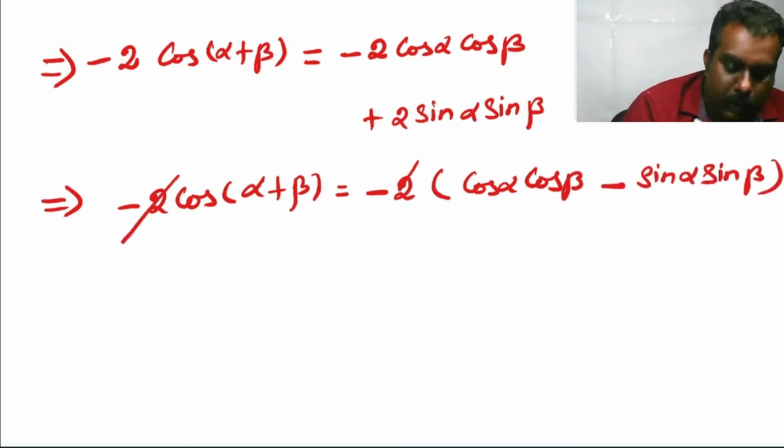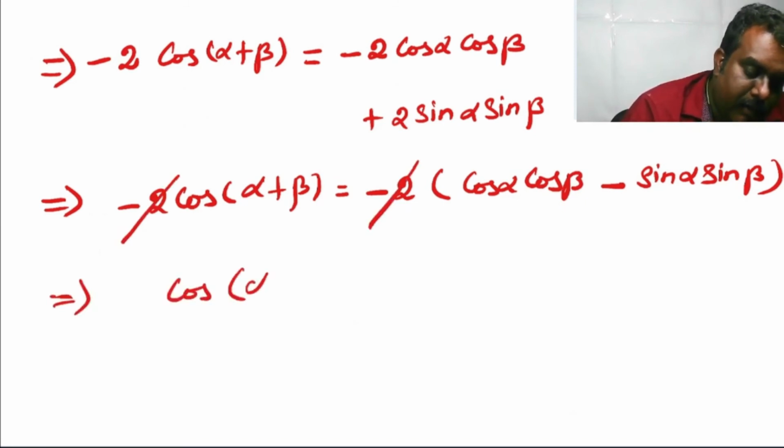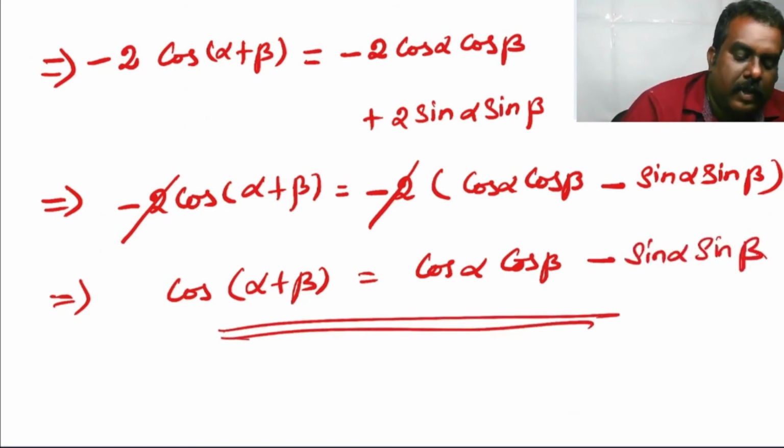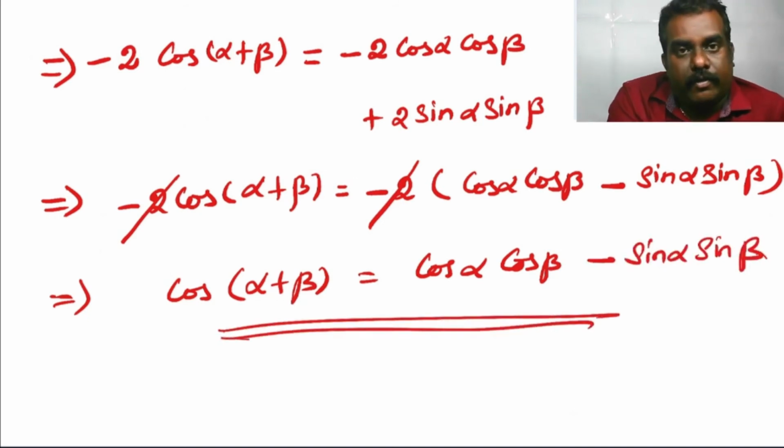Minus 2 cancel, which implies cos of alpha plus beta is equal to cos alpha cos beta minus sin alpha sin beta. Therefore, the formula for cos alpha plus beta is cos alpha cos beta minus sin alpha sin beta.